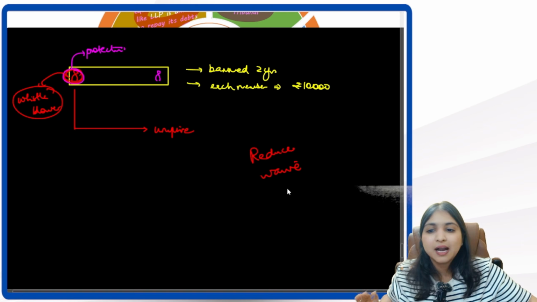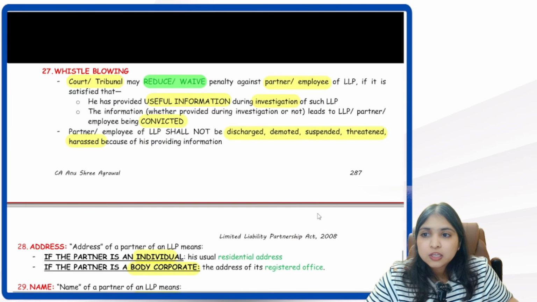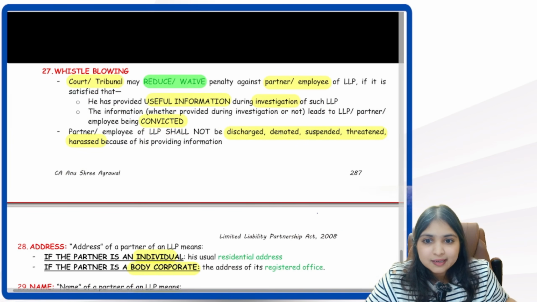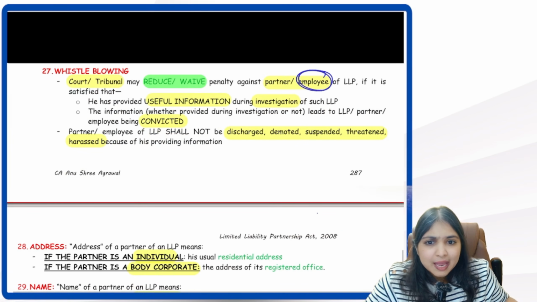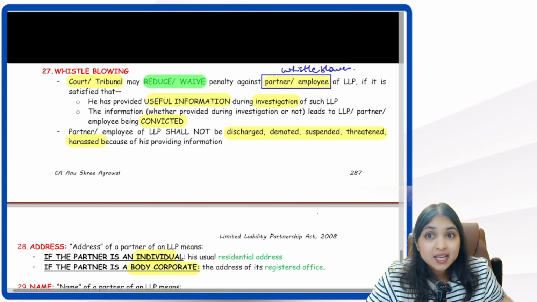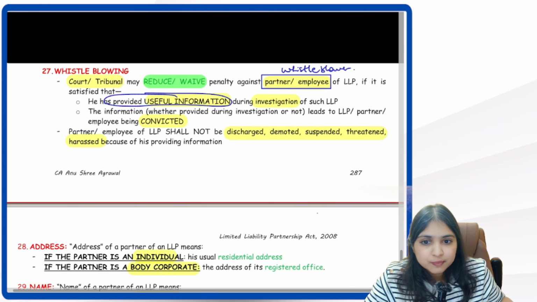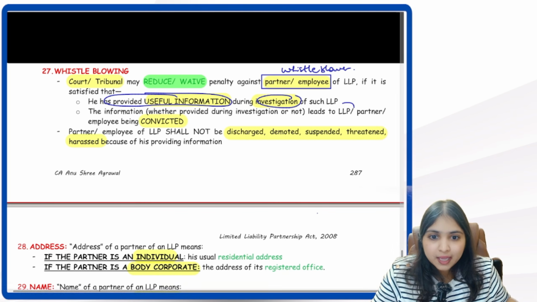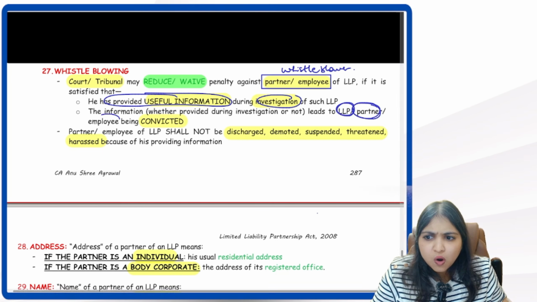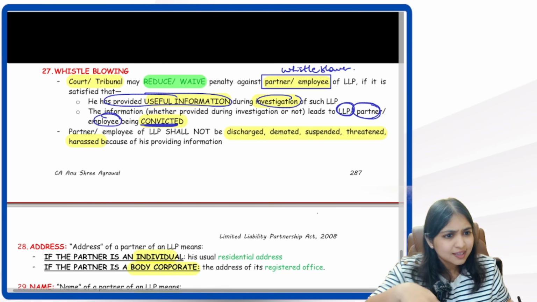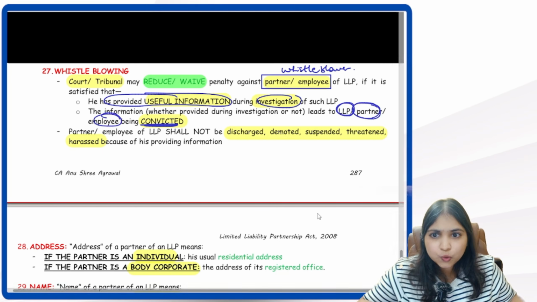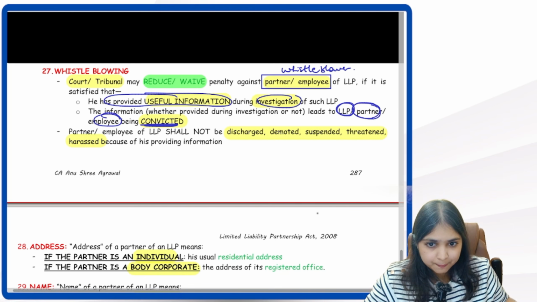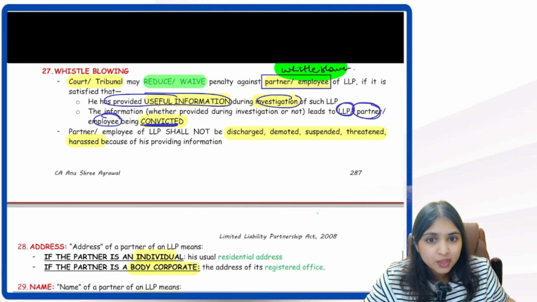Same concept, guys. Come to LLP Act now. Same concept. So even over here, what is happening? There is some partner of the LLP or there is some employee of the LLP. I will call this person as the whistleblower. Okay. So this person is providing useful information during investigation. Because of that information, the LLP or the partner or some employee is getting convicted. Exactly same like the story which I gave you. So there's a partner or there is an employee who is acting like a whistleblower.